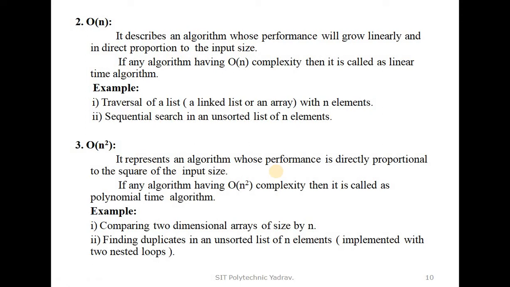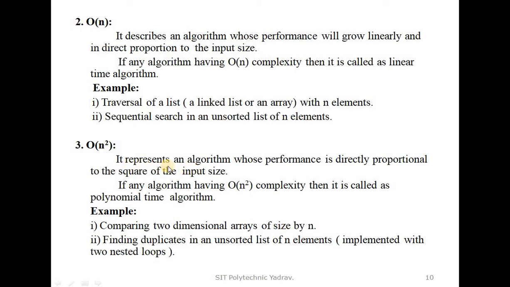For example, if we input size 2, then we get the output after 4 steps, that is n raised to 2. That algorithm complexity is known as big O of n raised to 2.